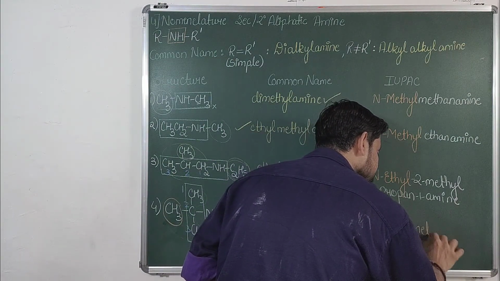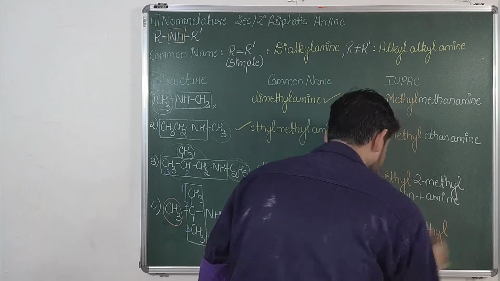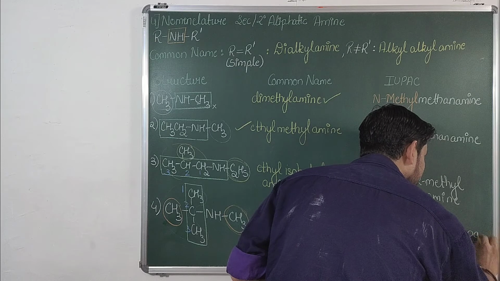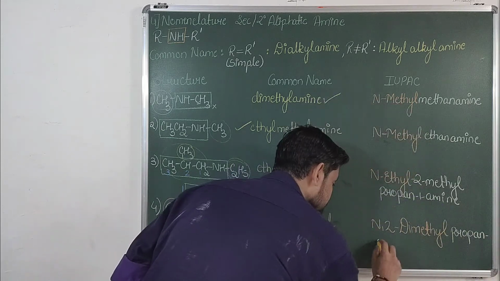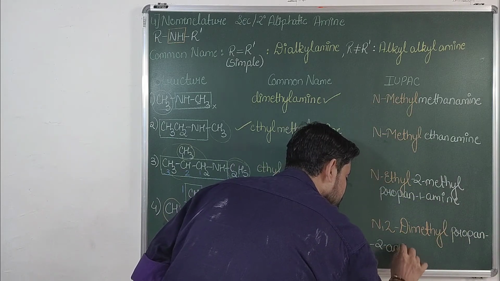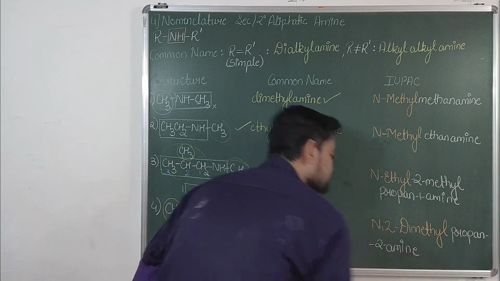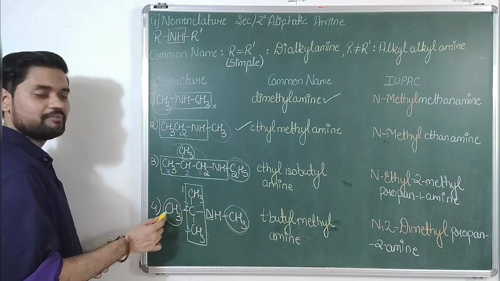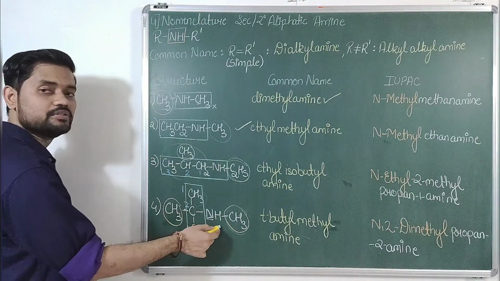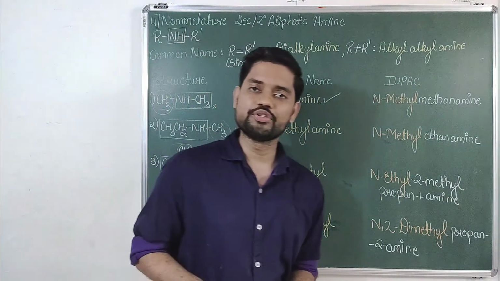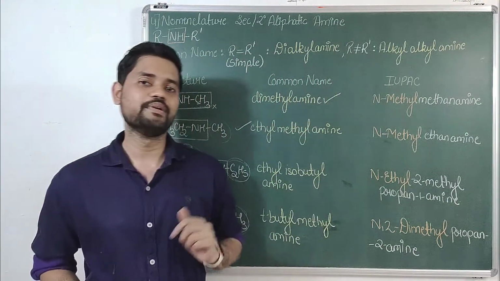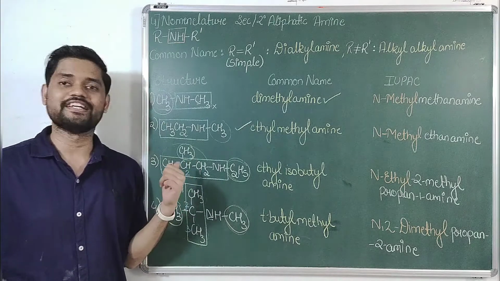So you can mark N, 2 dimethyl propane 2 amine. Again I'll repeat, N, 2 dimethyl propane 2 amine. So this is how you do nomenclature of 2 degree amine. Okay, so I hope guys you must have understood this segment as well.